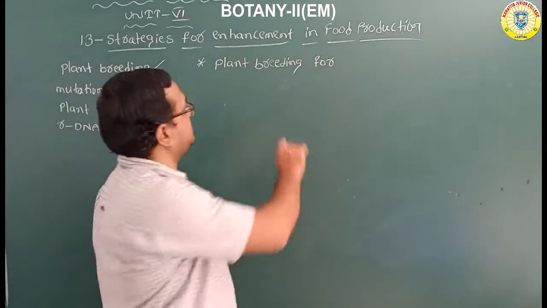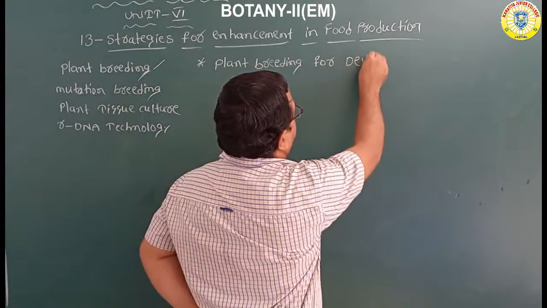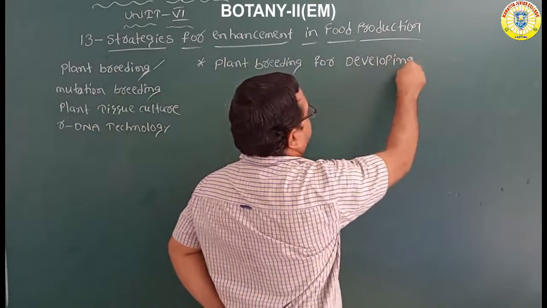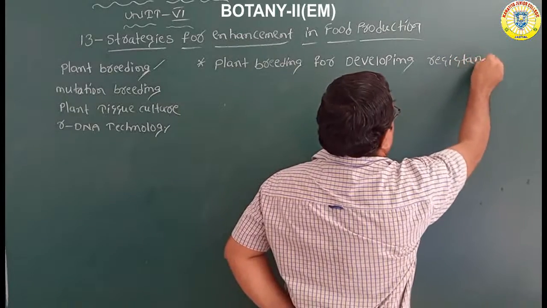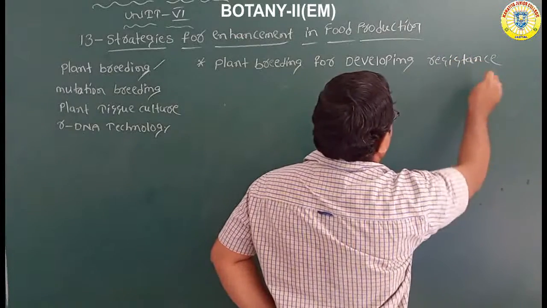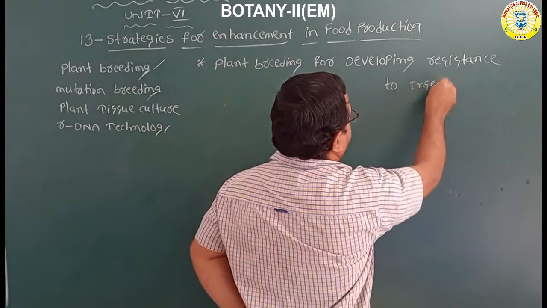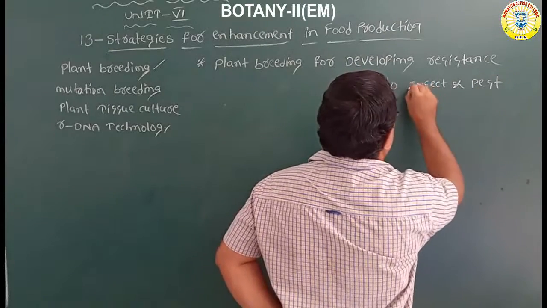So the next heading is plant breeding for developing resistance to insect and pest.